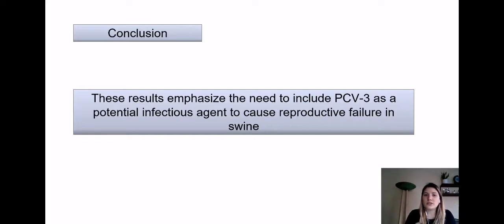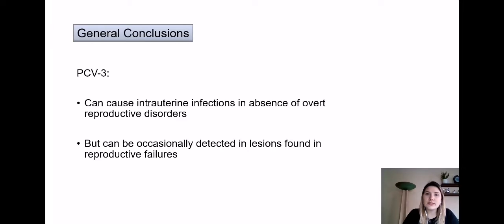So, these results that we presented emphasize the need to include PCV3 as a potential infectious agent to cause reproductive failure in swine. In conclusion, these studies demonstrated that PCV3 can cause intrauterine infections in absence of evident reproductive disorders, but can be occasionally detected in lesions found in reproductive failures.